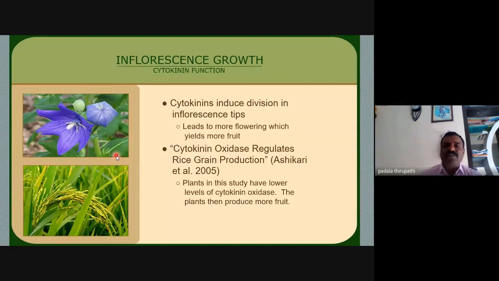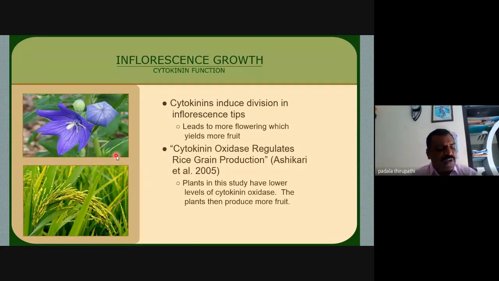And cytokinin oxidase, the enzyme cytokinin oxidase, regulates rice grain production. This is experimentally proved by Ashikari et al. in 2005. Plants in this study have lower levels of cytokinin oxidase, and the plants then produce more fruits. More fruits are due to a higher level of cytokinin.